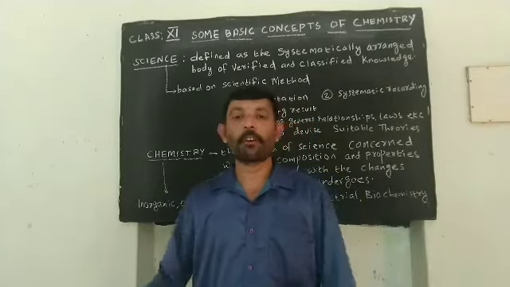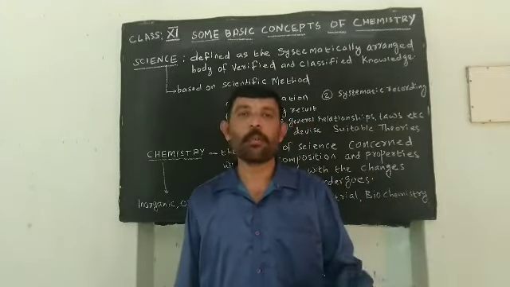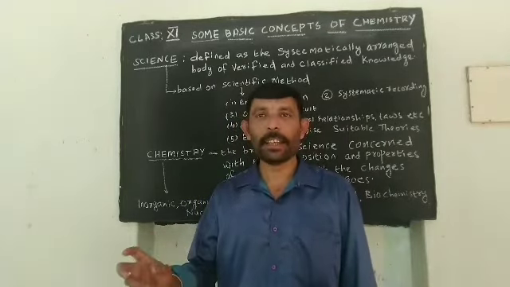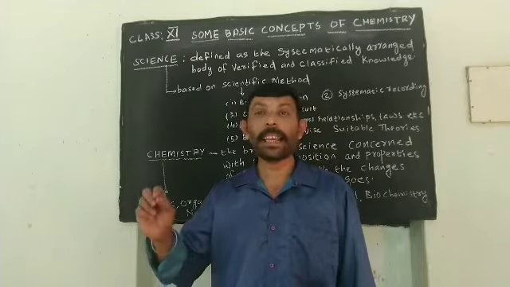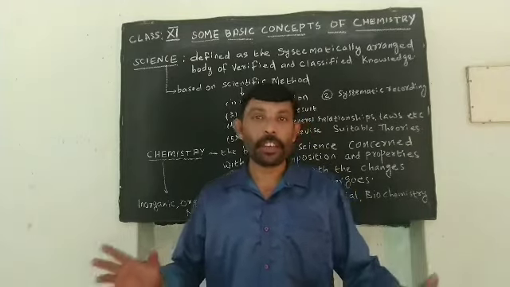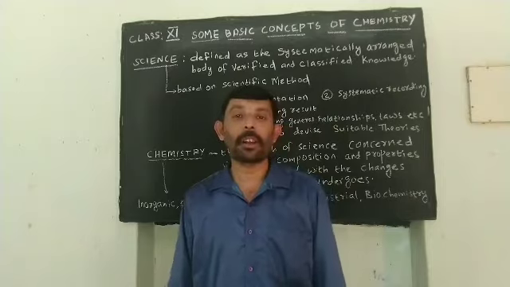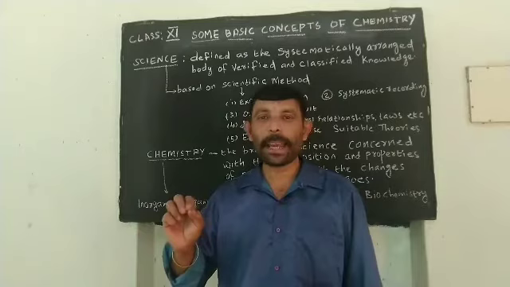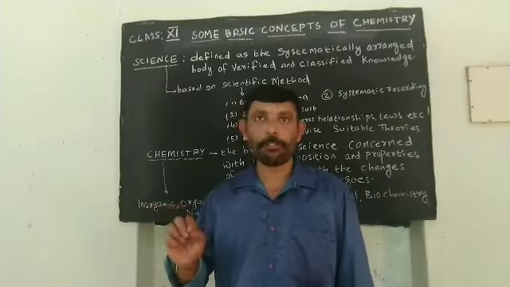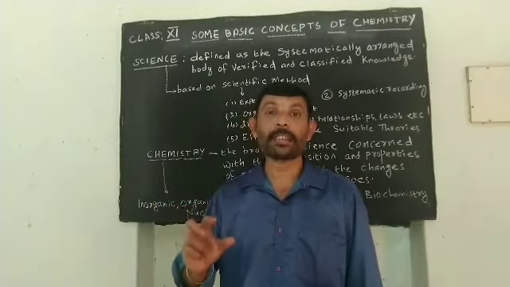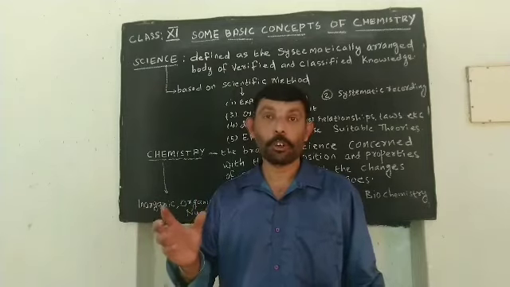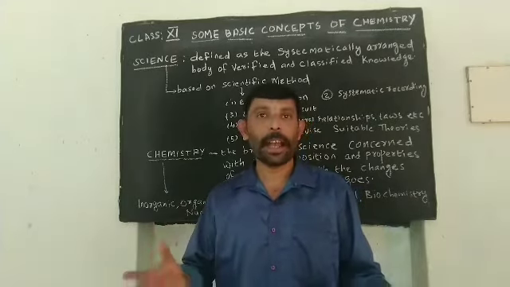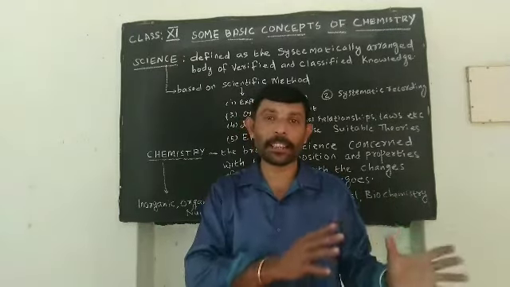The first term that we are going to discuss is science. What is science? What is the definition of science? Science is defined as the systematically arranged body of verified and classified knowledge. So knowledge has been verified as well as classified, and it is systematically arranged.